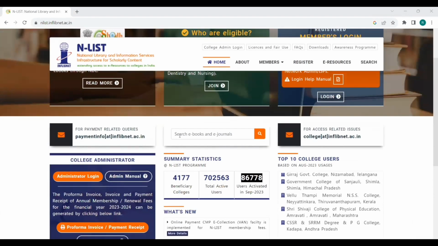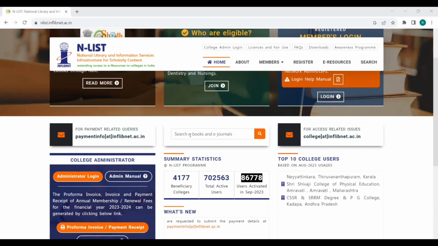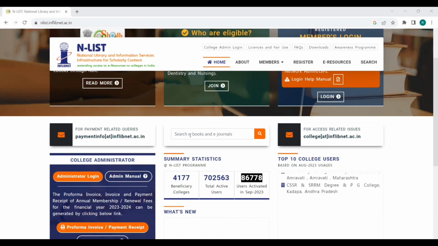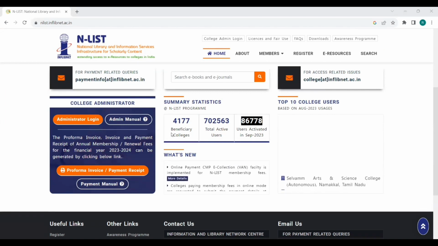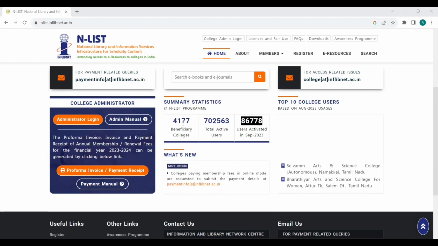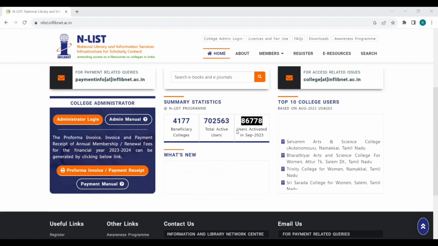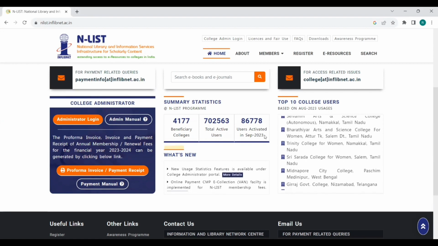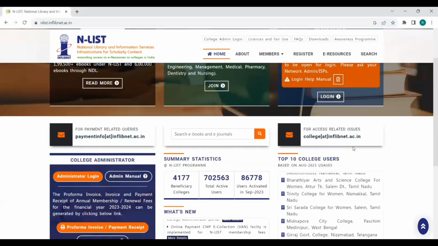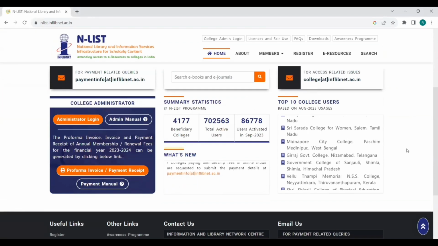If you want to directly search for any ebook or journal, you can just type the name of the ebook or e-journal. If it is present in the ENLIST database, you will be taken there. Here is a summary of statistics. These are the beneficiary colleges, that is, how many colleges have become members in ENLIST so far. These are the total active users of those colleges, and this many users joined in September 2023. This is the top 10 college users. The statistics will be displayed on the home page for every month.